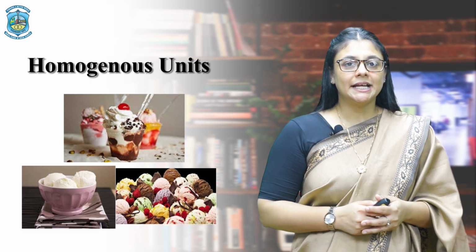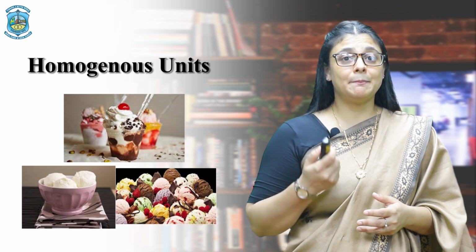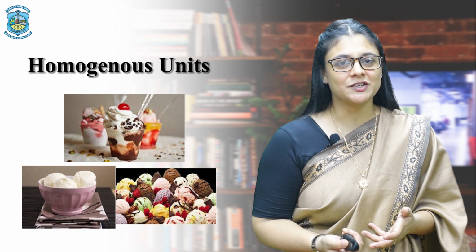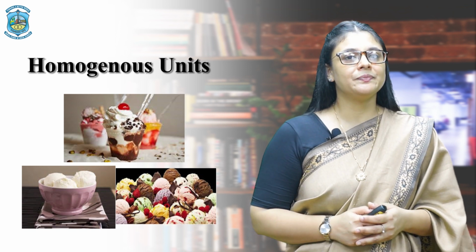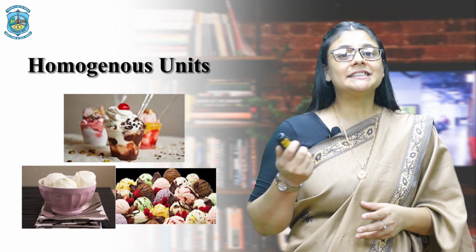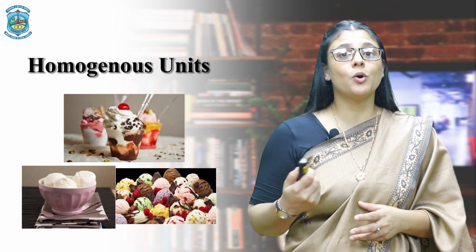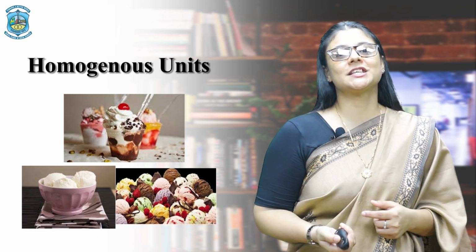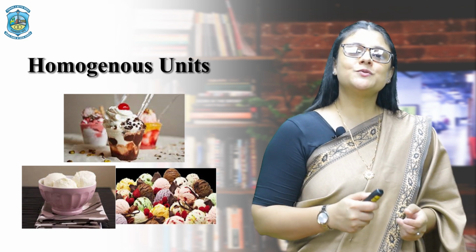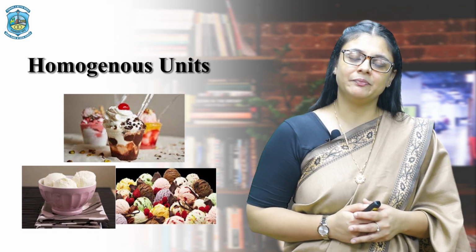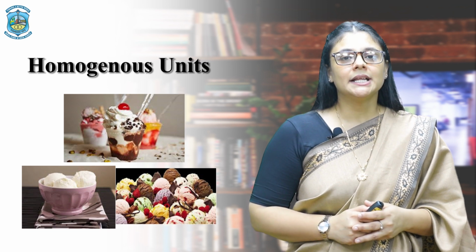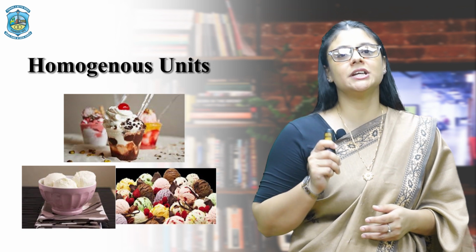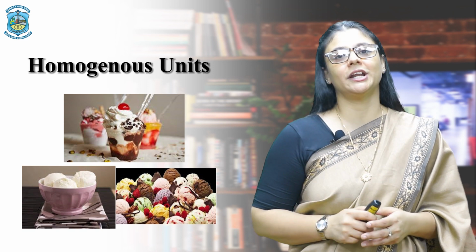It should not be that 1 unit is the plain vanilla ice cream and the second unit is another unit of ice cream loaded with nuts and fruits. There could be a chance that the second unit of ice cream, which is loaded with nuts and fruits, can give the consumer more satisfaction than the first one, which was a plain vanilla ice cream. So therefore, we assume that the consumption throughout is of the homogeneous units of a single commodity.